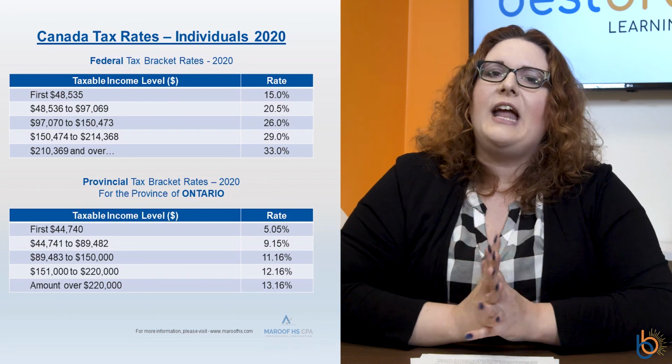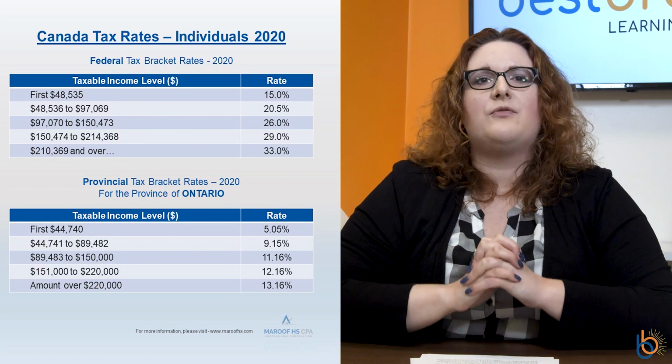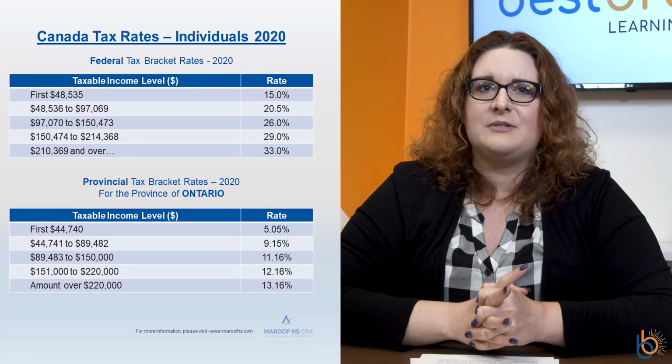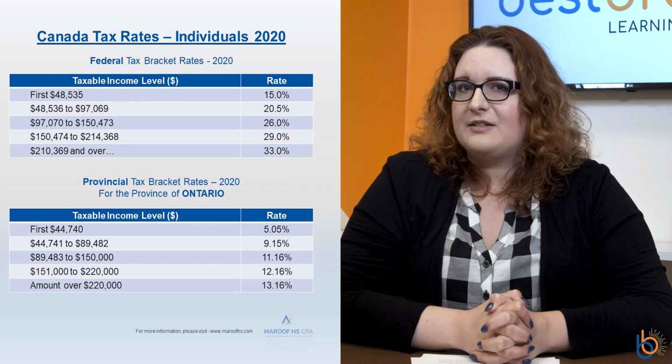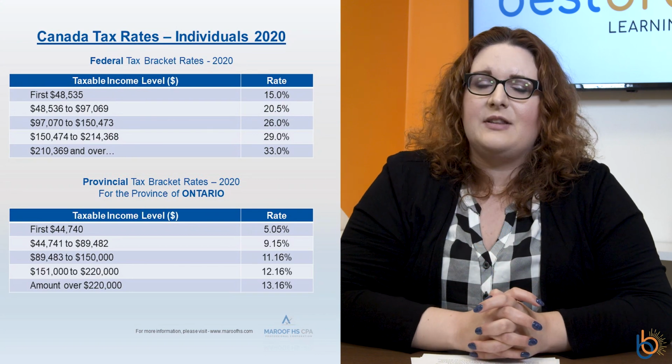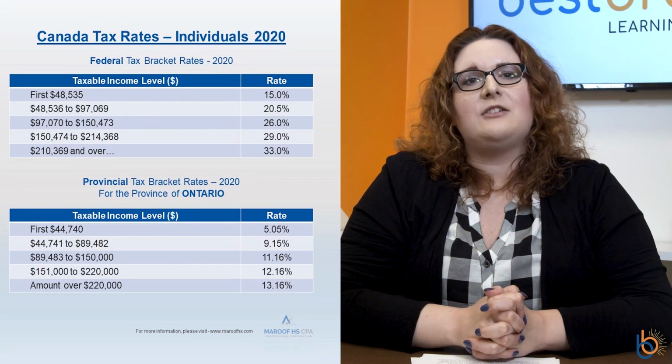As you can see, anyone who makes between $1 and $48,535 should pay 15% of their income to taxes. The next bracket is people who make between $48,535 up to $97,069. They pay 20.5%. However, they don't pay that amount on their entire income. For example, if someone makes $50,000 a year, they still only pay 15% of $48,535. That leaves $1,465. That is taxed 20.5%.